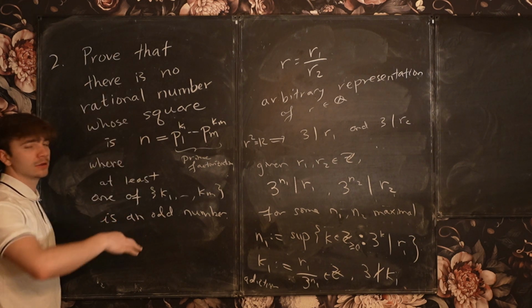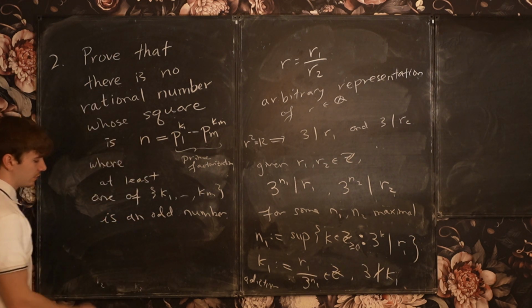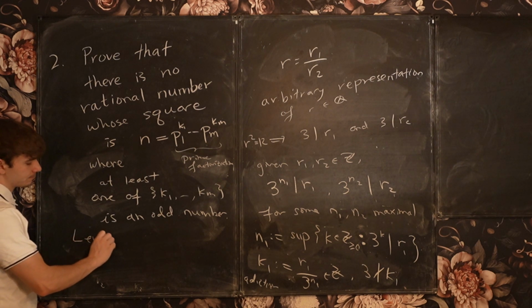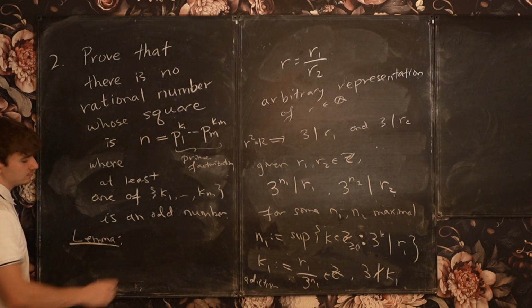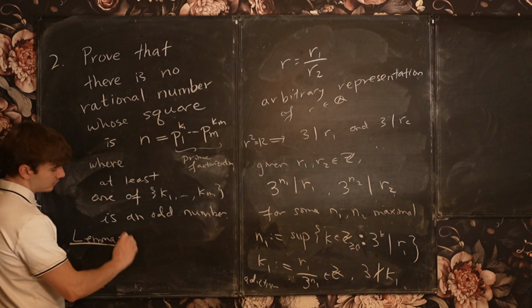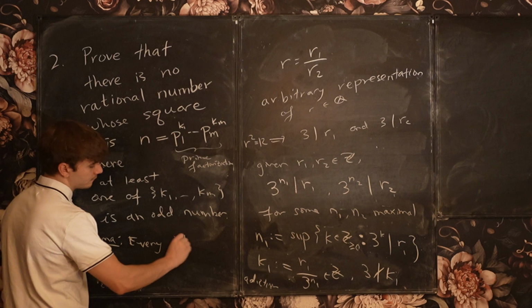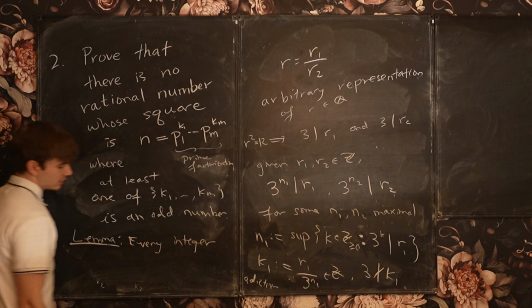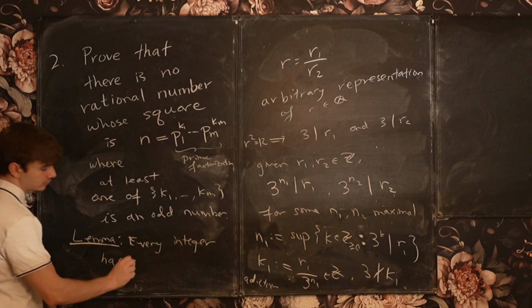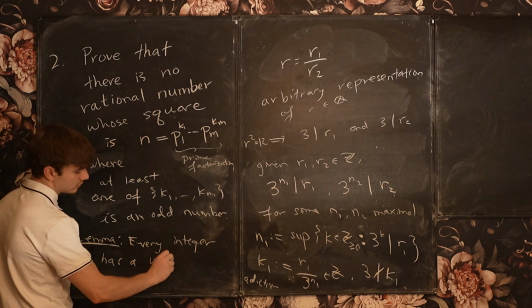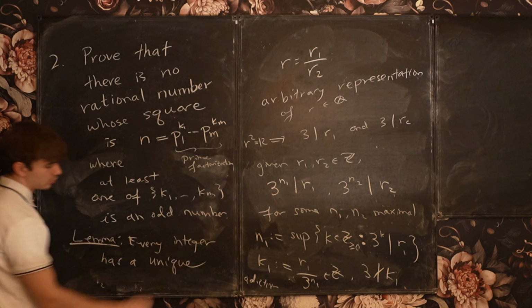And then again, we want to prove this using the lemma that every integer has a unique prime factorization.